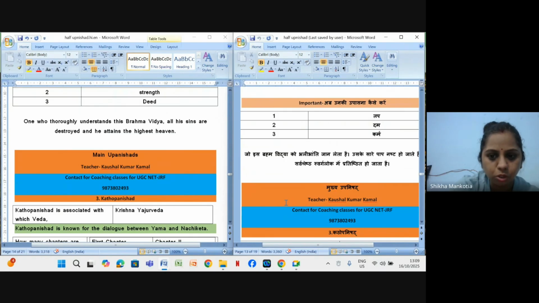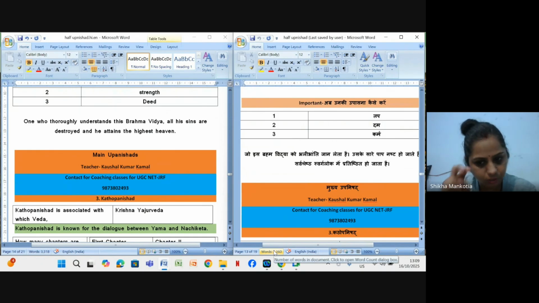As a student, we have now covered two Upanishads: first is Ishavasya, and second is this Kena Upanishad. Is it clear? Learn with ease. Don't pressure yourself. Whatever you are learning, learn at your best level.